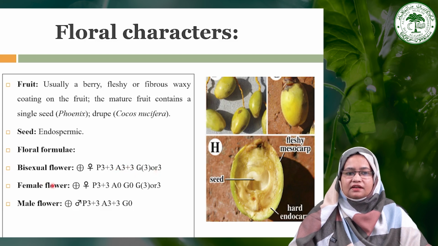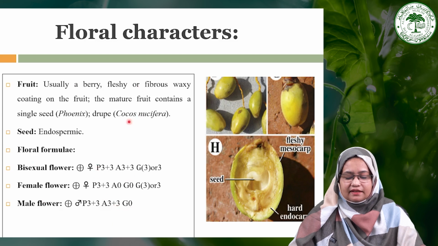And if there is only a female flower, as you can see here, generally androecium is absent and the gynoecium is 3 or 3 in nature. In the male flower, the perianth number is 3 and 3, the androecium is 3 plus 3, and the gynoecium is generally absent. This is the floral formula of the family Arecaceae.